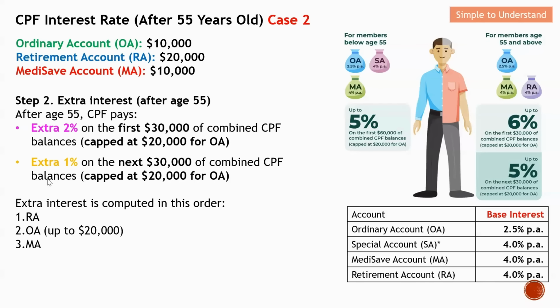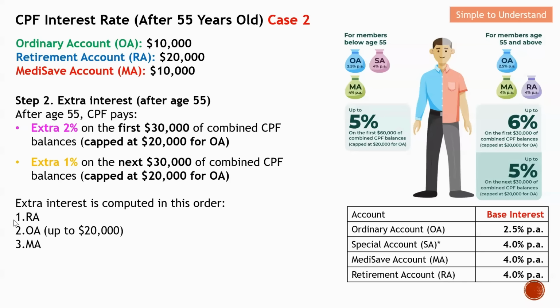Next will be the extra 1%. This is actually for the next 30K. For this CPF member, you can see that what is left over that can earn additional interest will be the MA account. So this 10K will be able to enjoy another additional 1%. So basically this is the sequence. Once the CPF member is after 55 years old, the first one that earns the extra interest will be the RA account, followed by the OA account with the maximum cap of 20K.